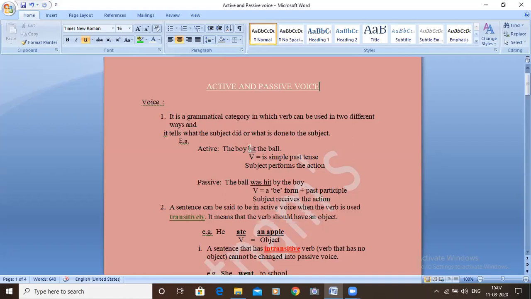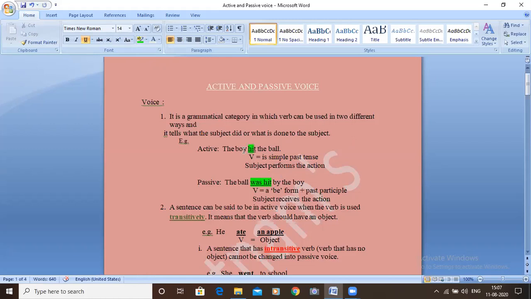See, in the first sentence, hit is the verb, and in the second, passive voice, was hit is the verb. And see, the verb in the active voice is different from the verb in the passive voice. That is the meaning of this definition of voice.